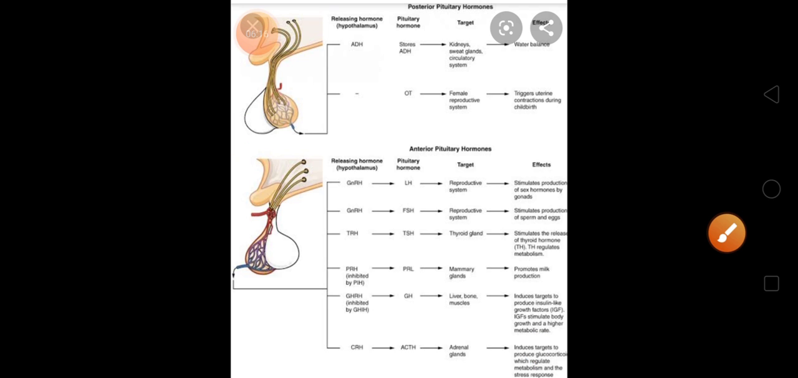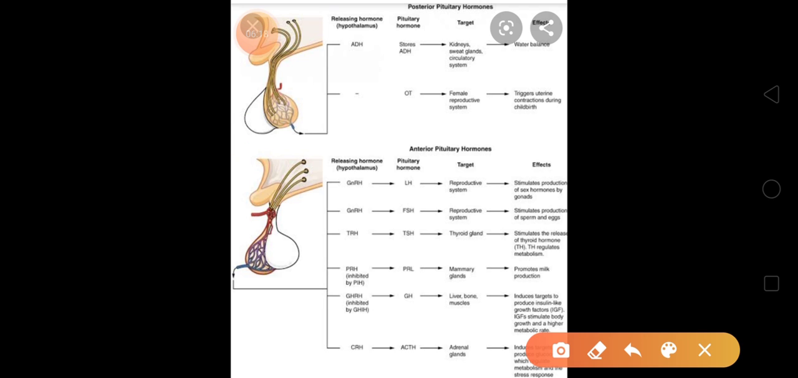So over here, let's see the first one. This is your posterior pituitary. So the posterior pituitary is releasing two main hormones. Now let's see what they are talking about.